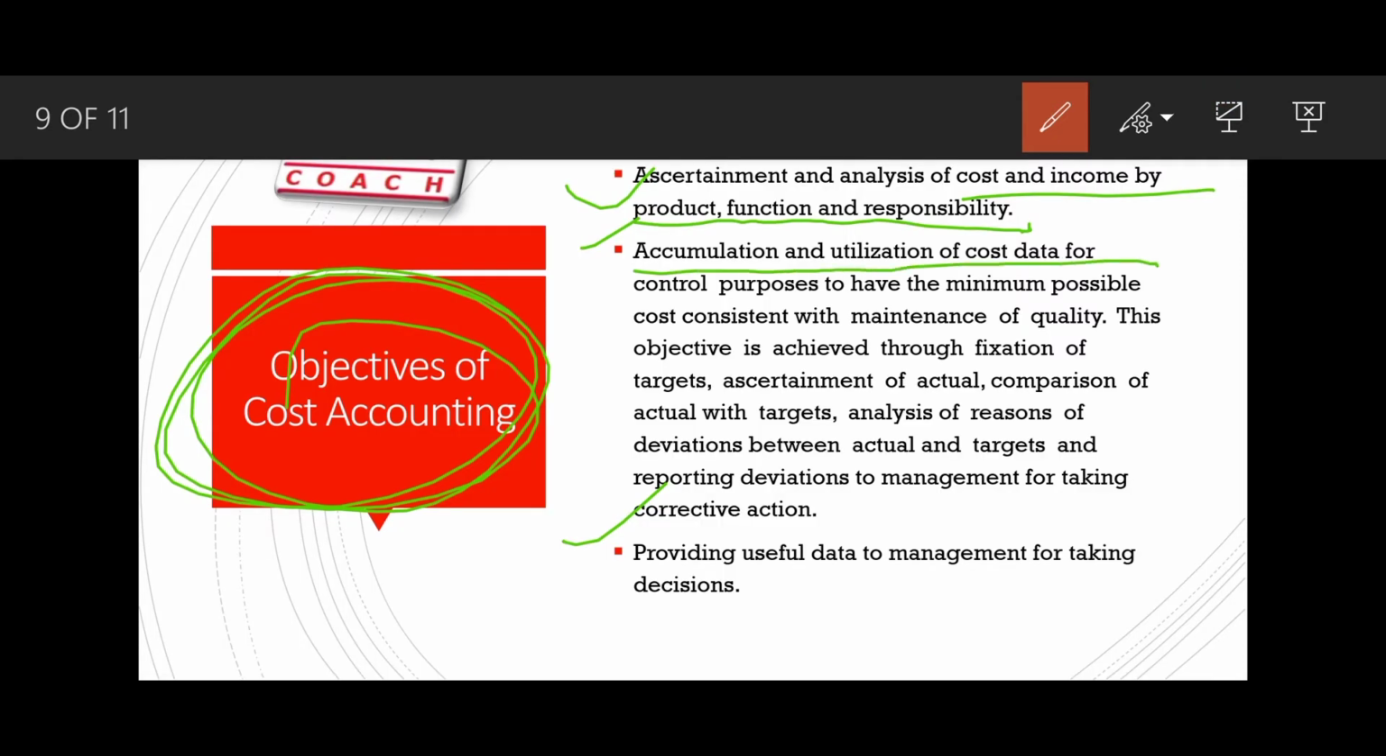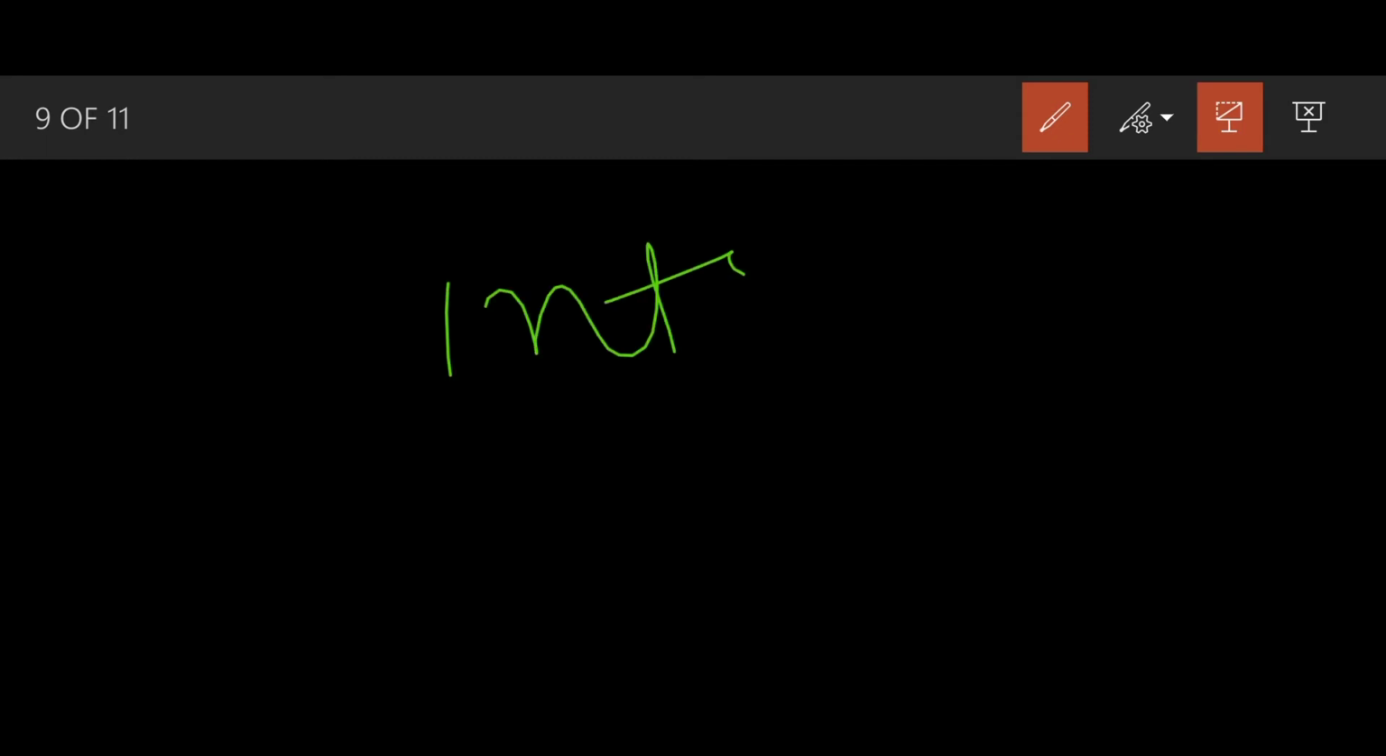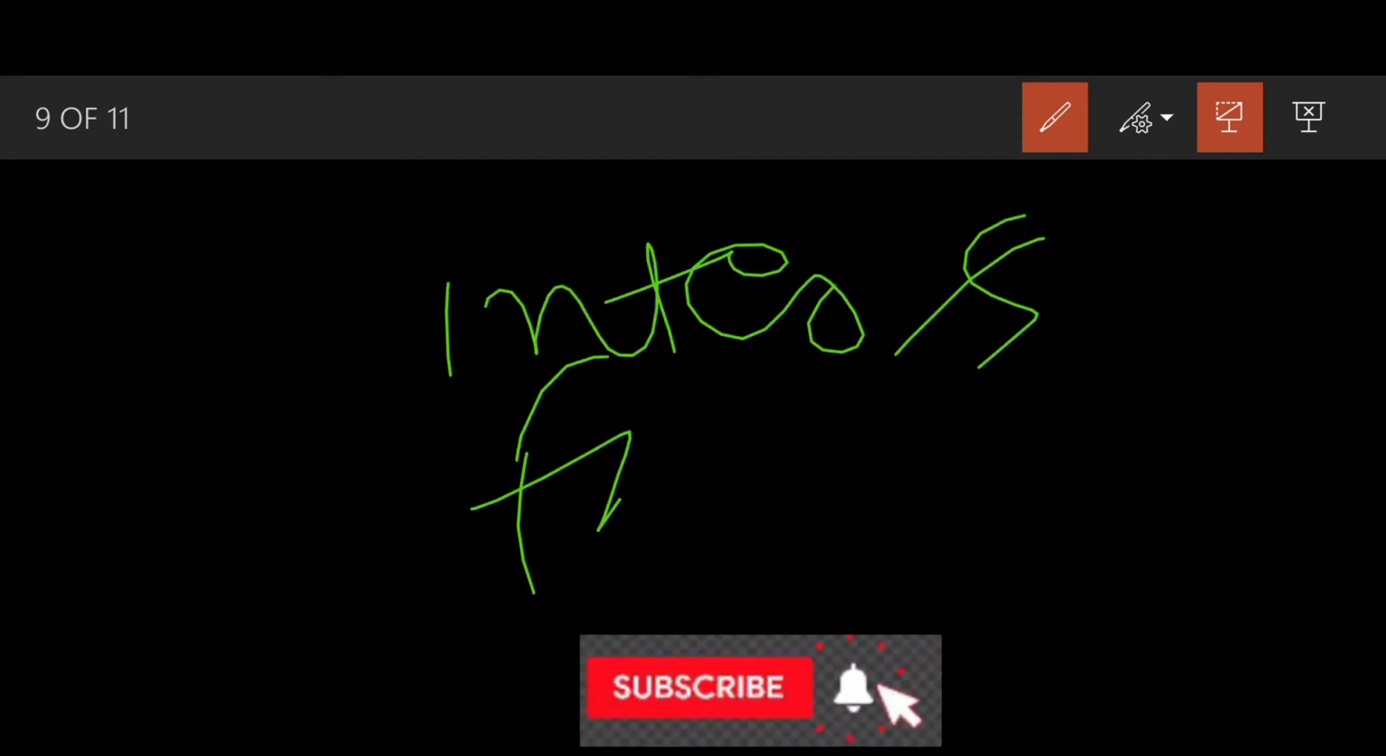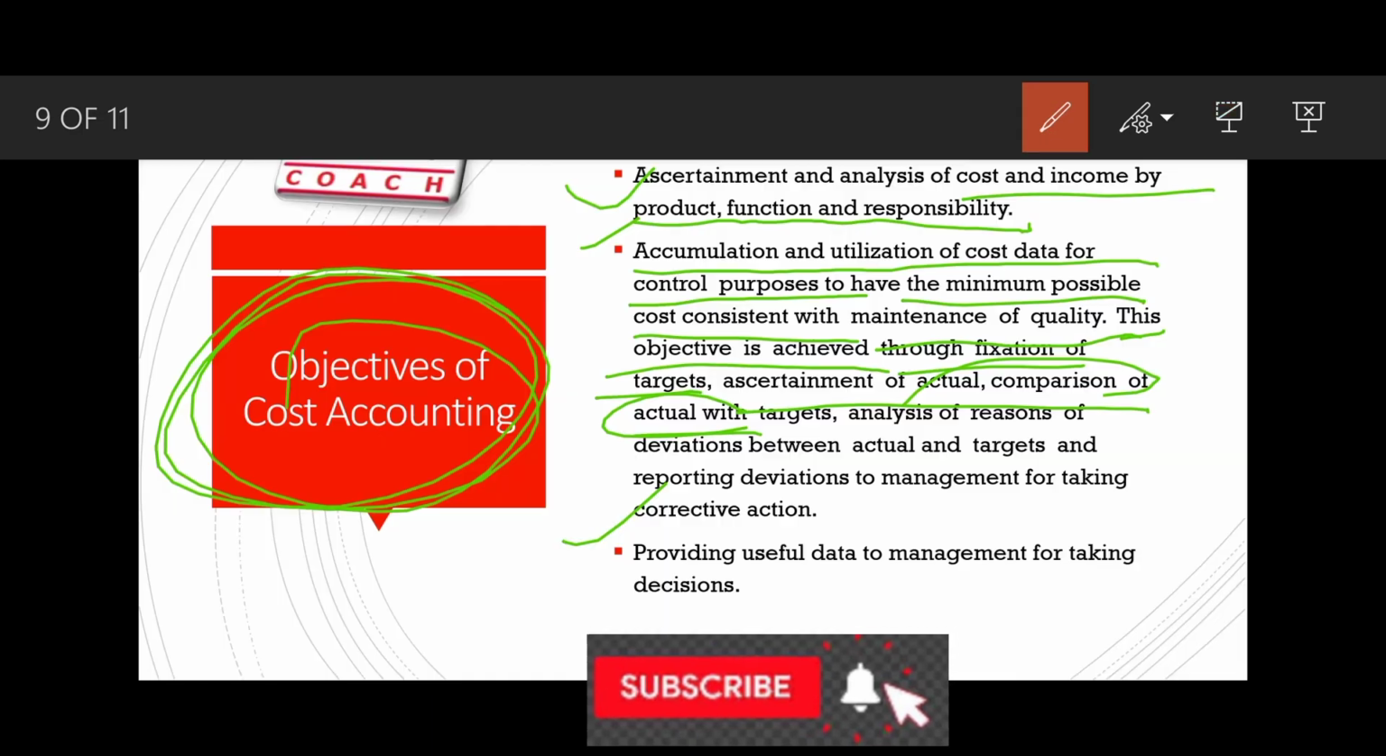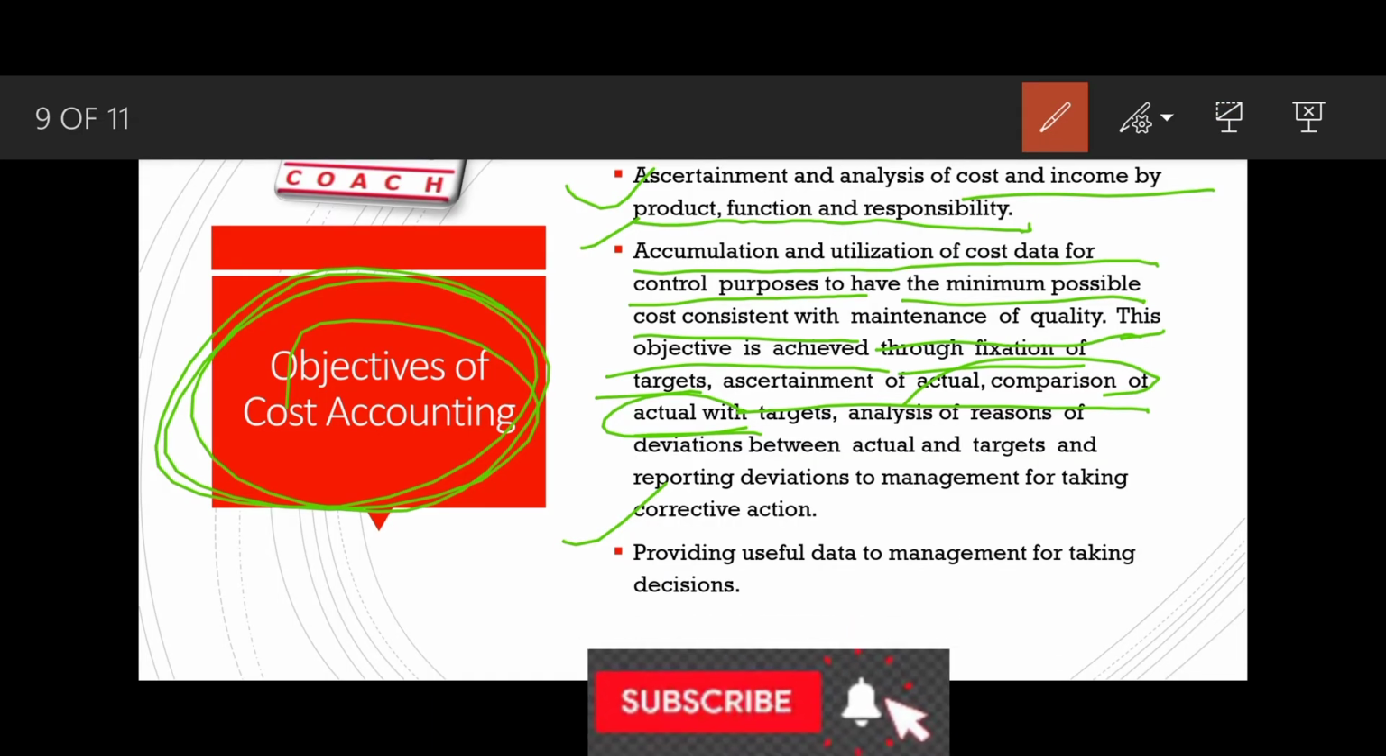Accumulation and utilization of cost data for control purposes, to have minimum possible cost consistent with maintenance of quality. This objective is achieved through fixation of target, ascertainment of actual, comparison of actual with targets. So this is known as standard costing. Standard costing will be dealt with in inter and final. Standard costing is a technique of costing, and target costing is in final.